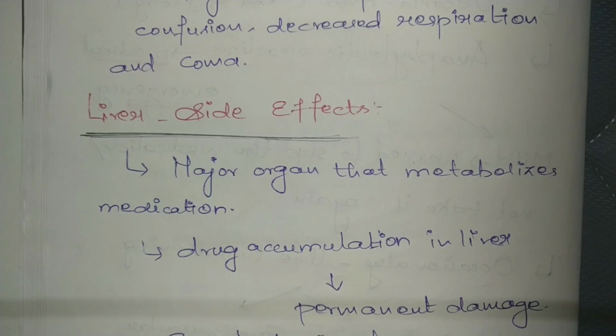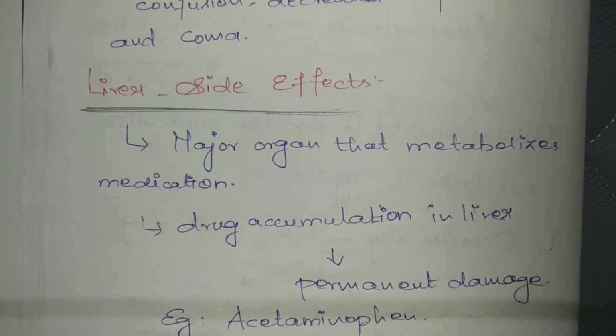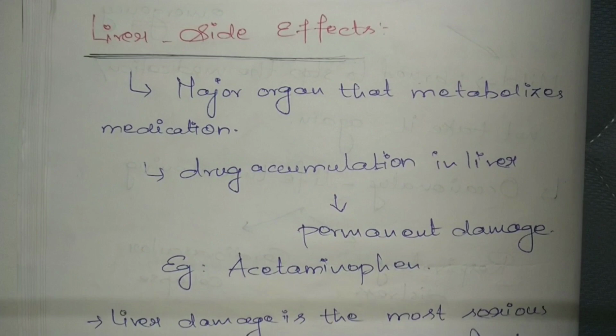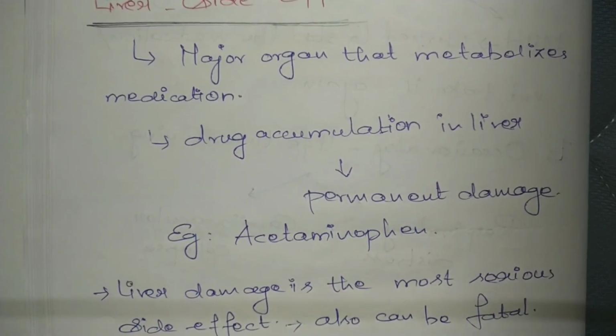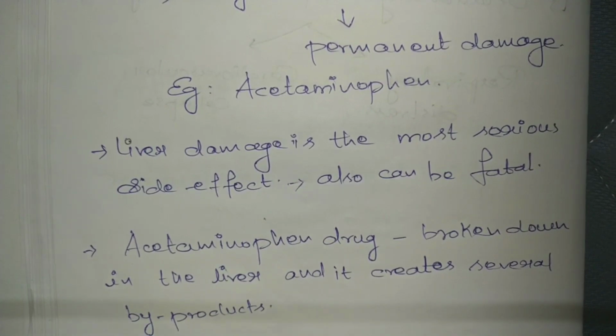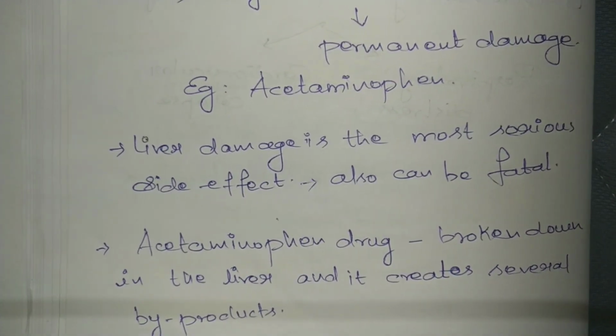The next one is liver side effects. The liver is the major organ that metabolizes medication, so there is a possibility of drug accumulation in the liver, which can lead to permanent damage of the organ. For example, acetaminophen is broken down in the liver and creates several byproducts.